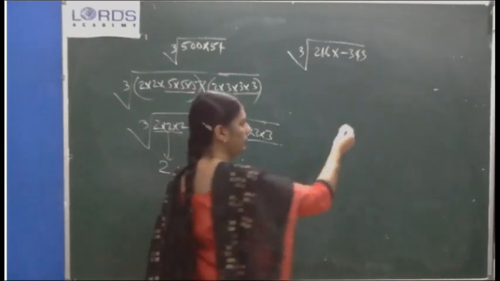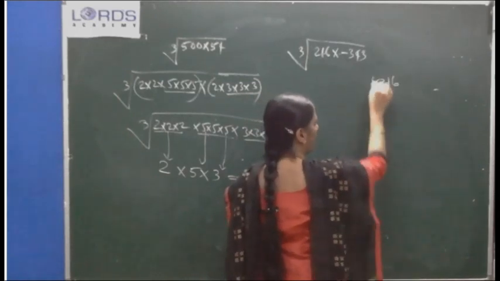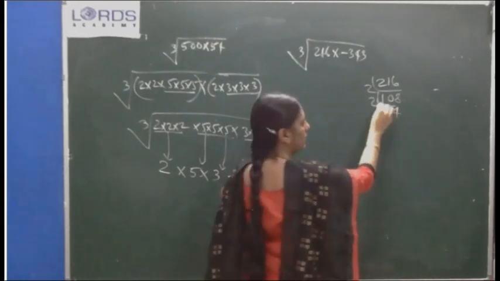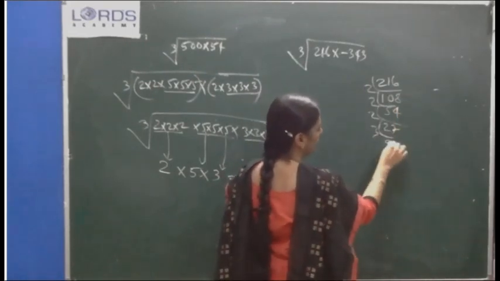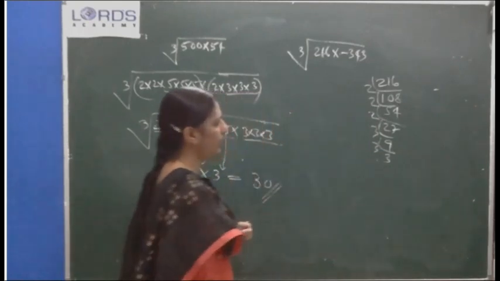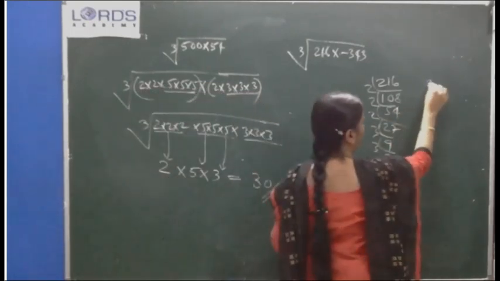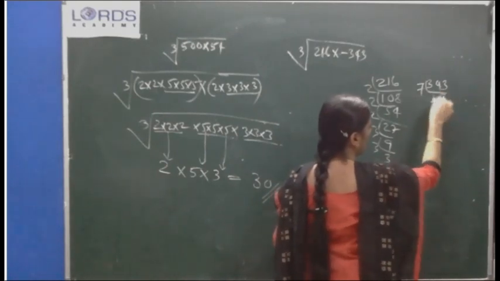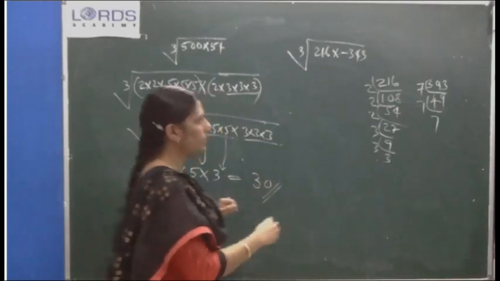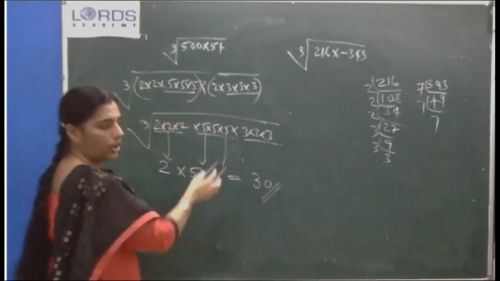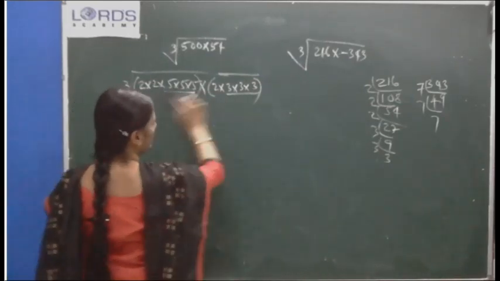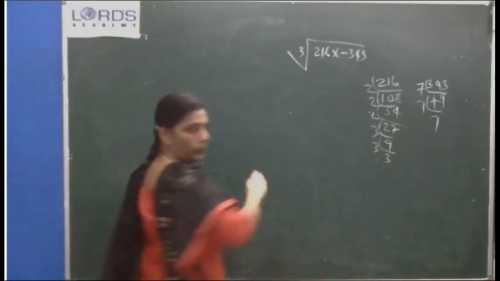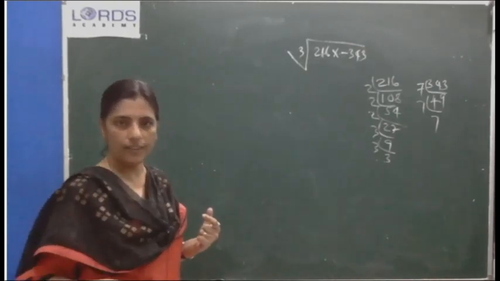Otherwise our old method, prime factorization of 216, then 343. Negative is there, don't forget. Here one negative is there. We can do one thing: that negative we can take outside and write in advance.